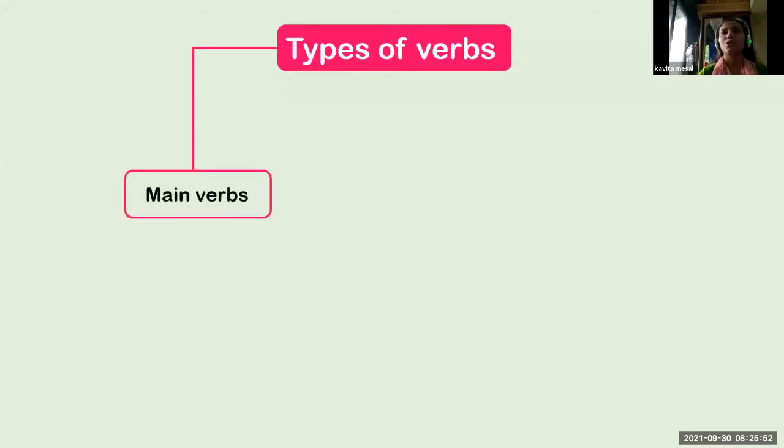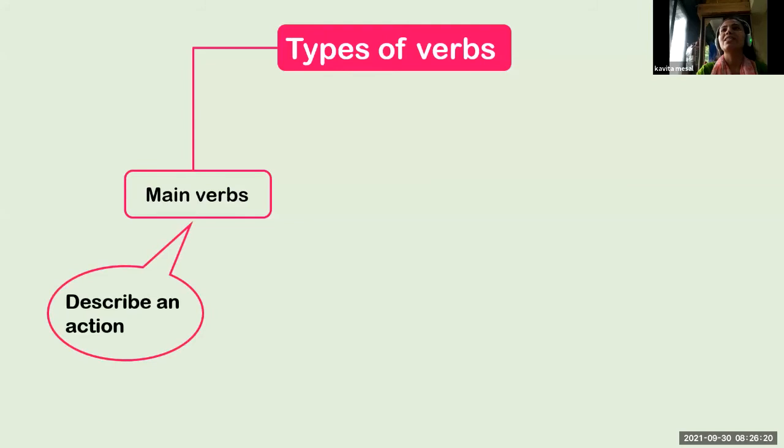So main verbs. Students, tell me, what are the main verbs? Running, cooking, jogging, writing, reading. Yes, correct. Good. So main verbs are action words. Main verbs are action verbs. They describe an action.